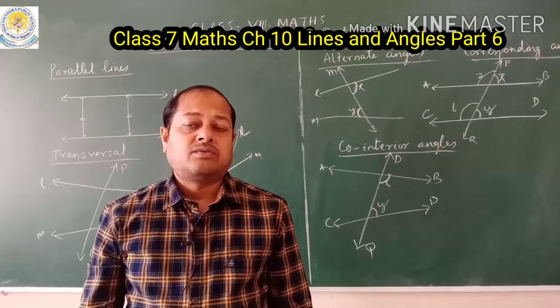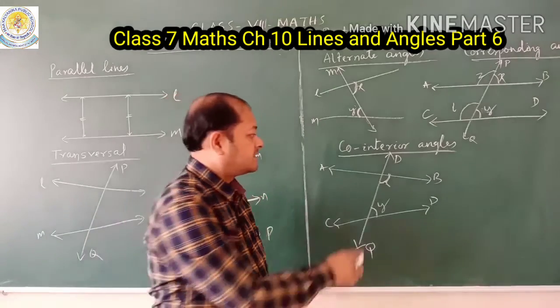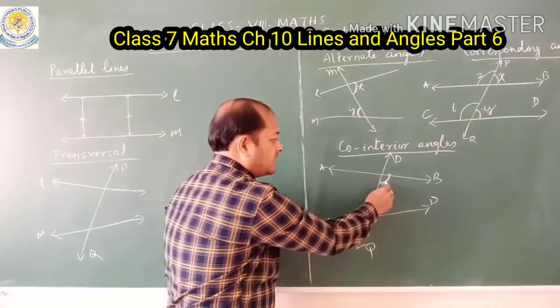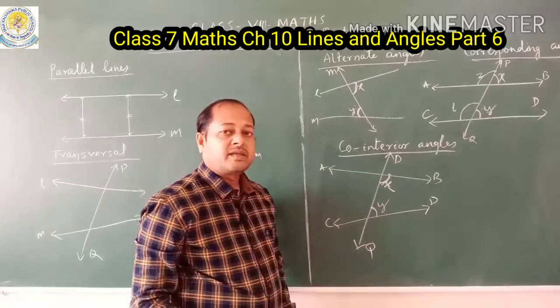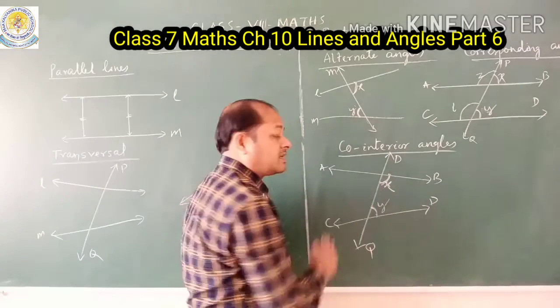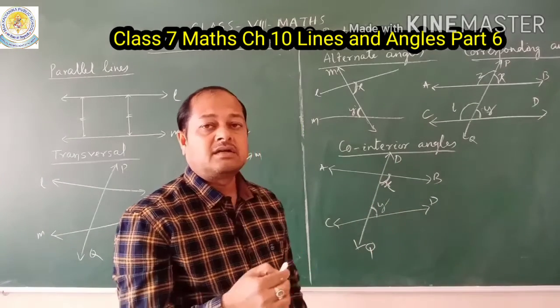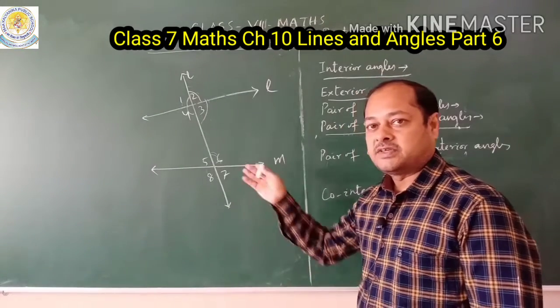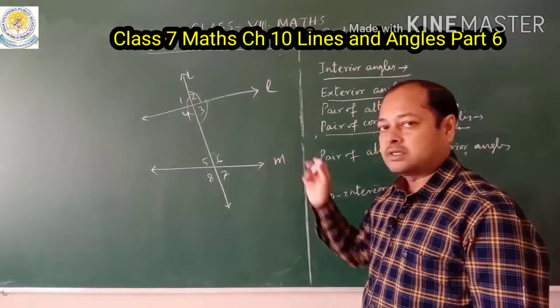So why is it called co? Because it is in double. So this angle and this angle are inside, so angle X and angle Y are co-interior angles. Why? They lie on one side of the transversal and inside the intersecting lines. Okay. Now let's see this figure and try to understand some of the concepts.